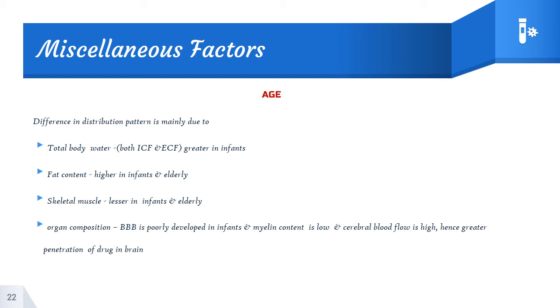So this is the case for the age factor. Also, the plasma protein content will be low, with low albumin in infants and the elderly. So the plasma protein content will be lesser, and binding will get quite varied.